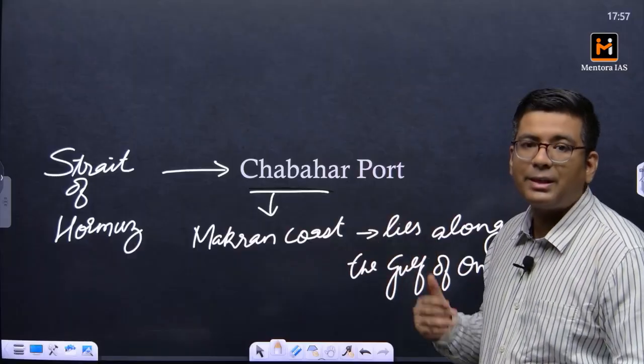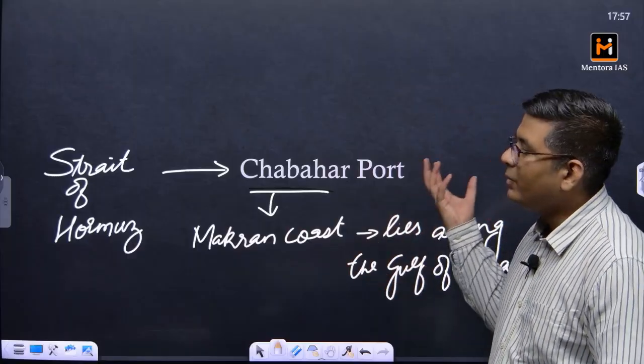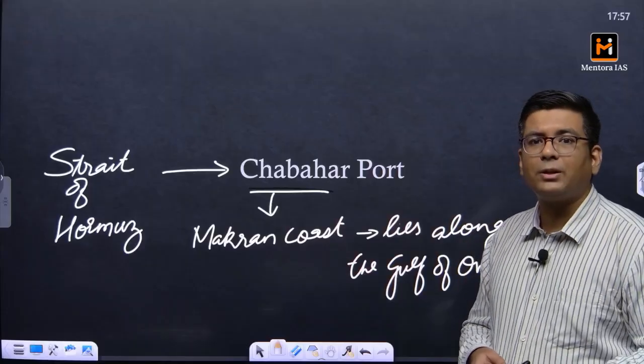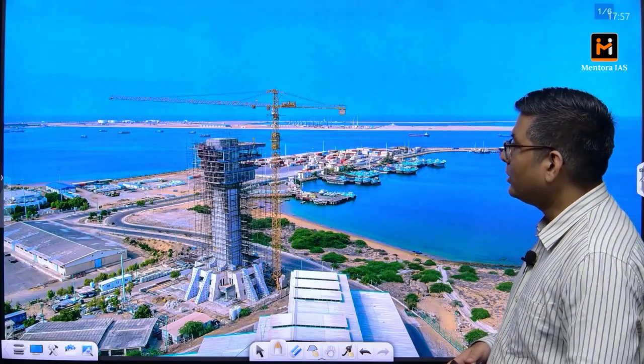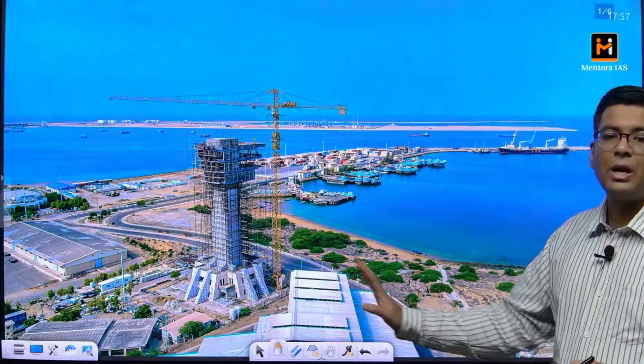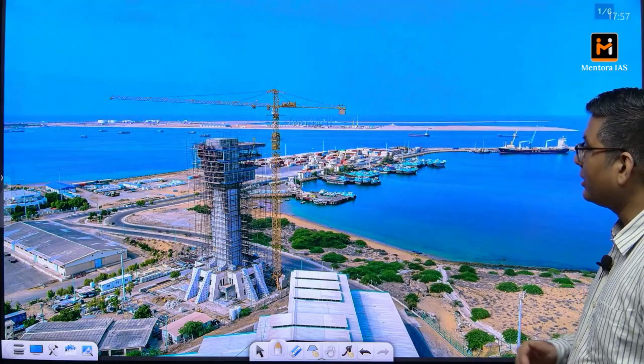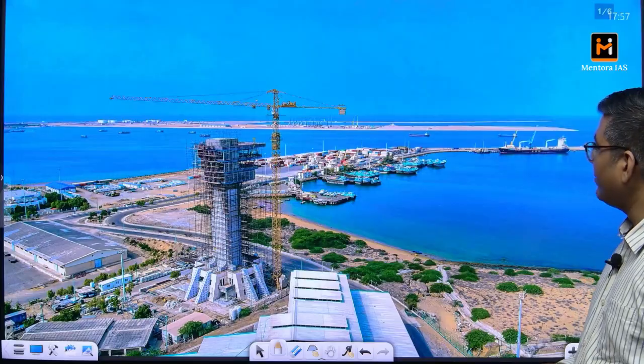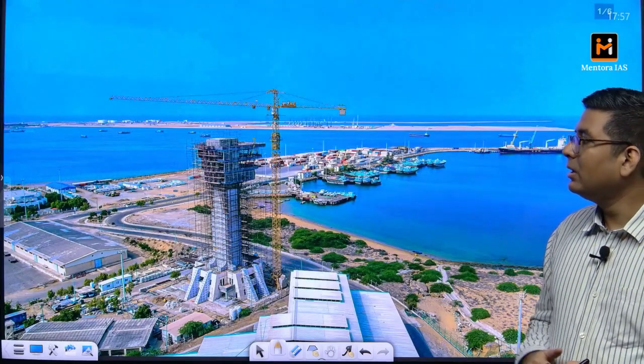So let us discuss this with respect to geography, with respect to the interest of India, and with respect to other developmental plans for the region. So this is the Chabahar port, which is currently under construction. That is something you can see with respect to this tower crane and a tower which is building up, and this is exactly how the port is.